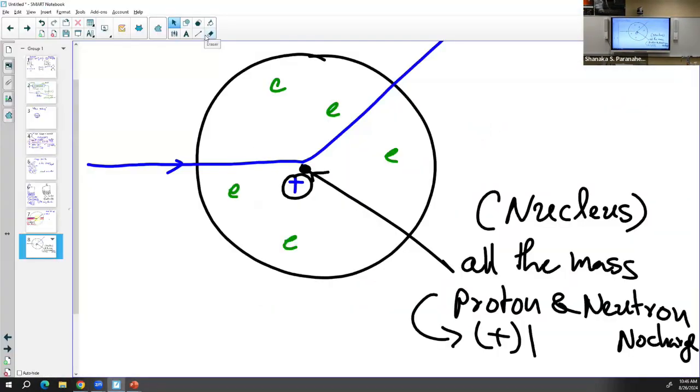So as you can see, based on those two experiments, something we believe today can be wrong in another 50 years or maybe another 10 years. So science is always updating with new evidence. The plum pudding model was a valid model for a longer period, but after that came this structure of the atom.